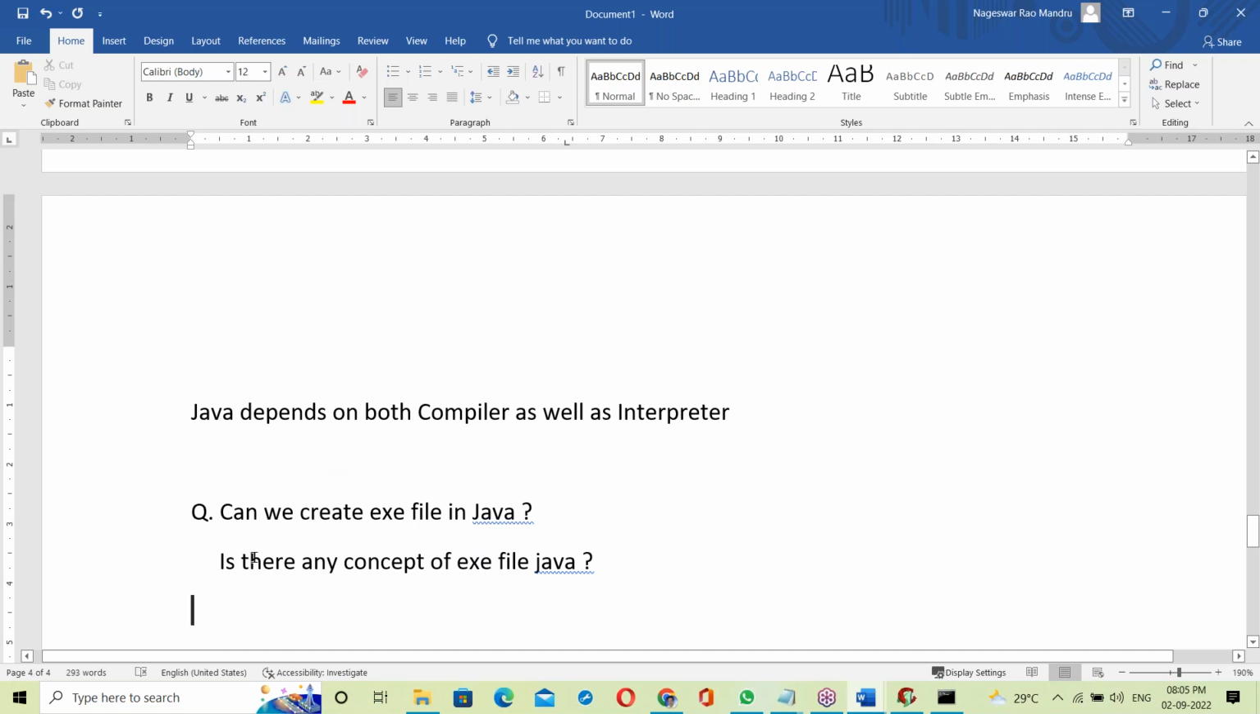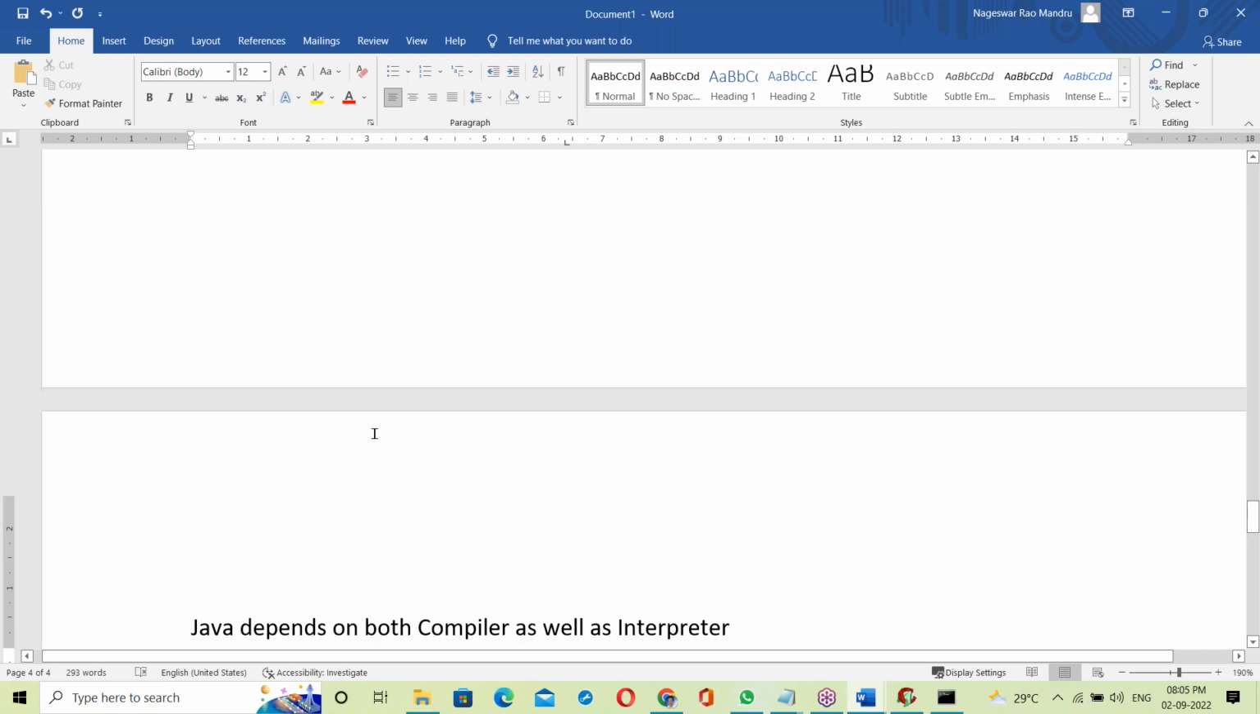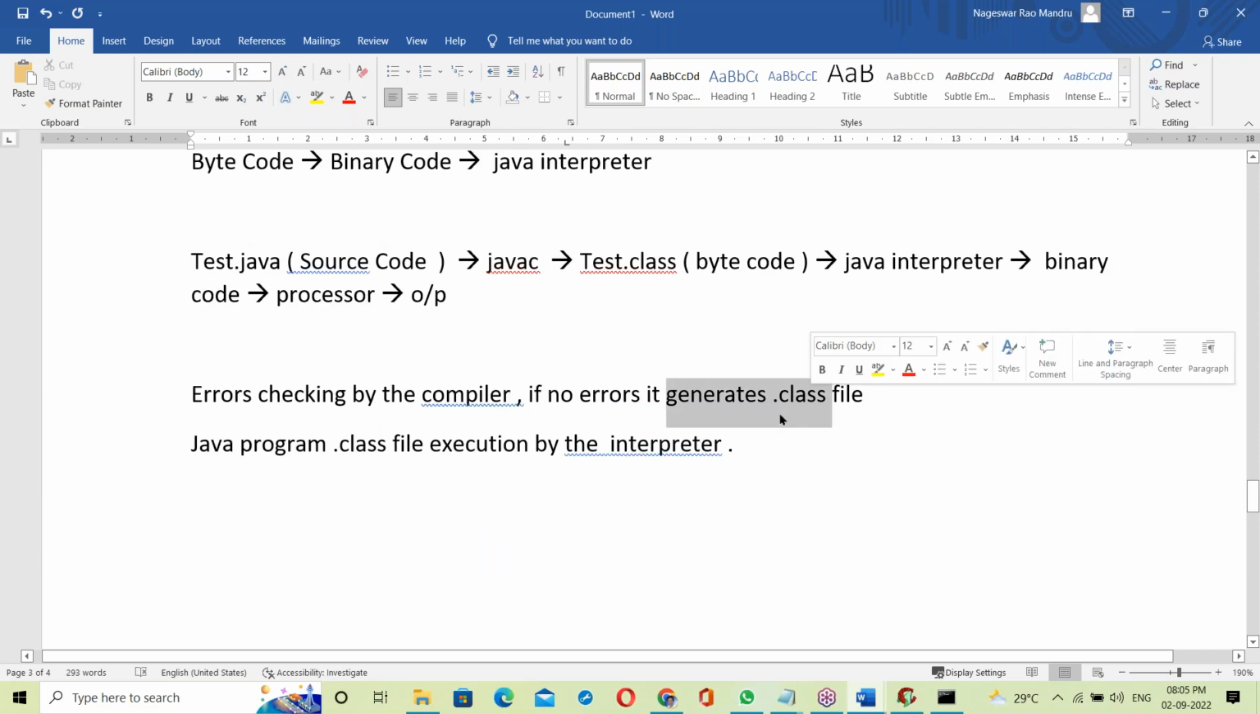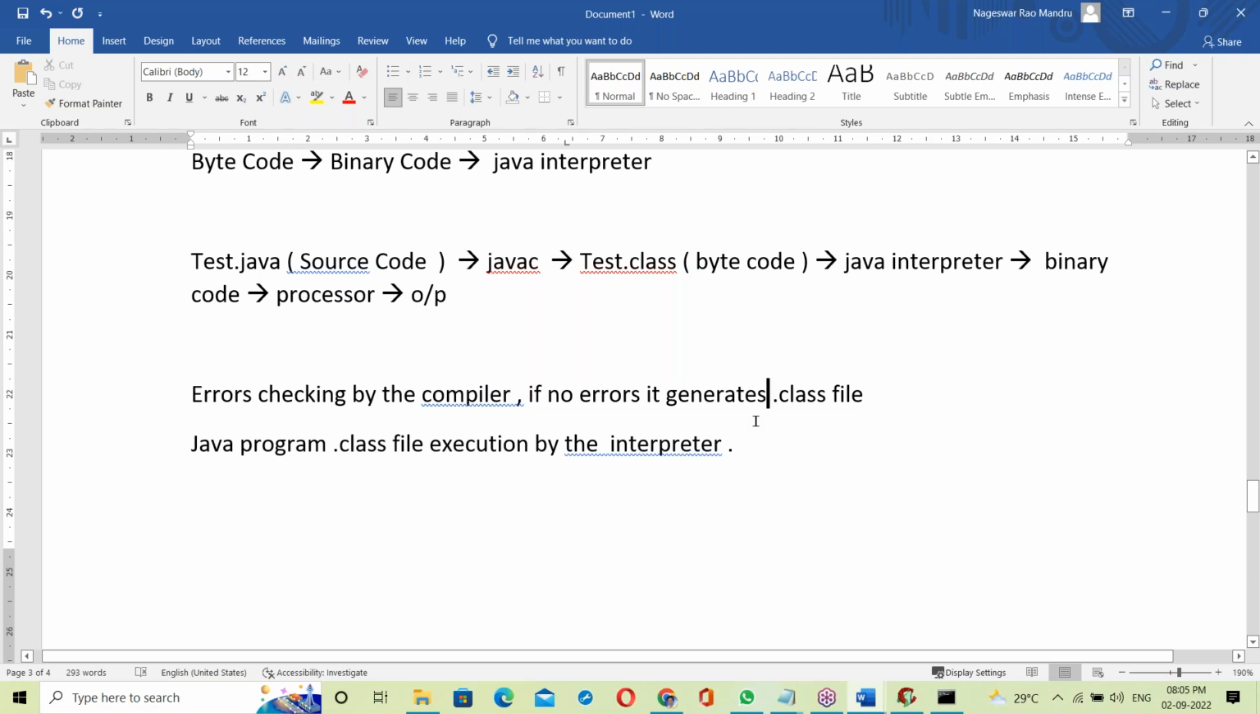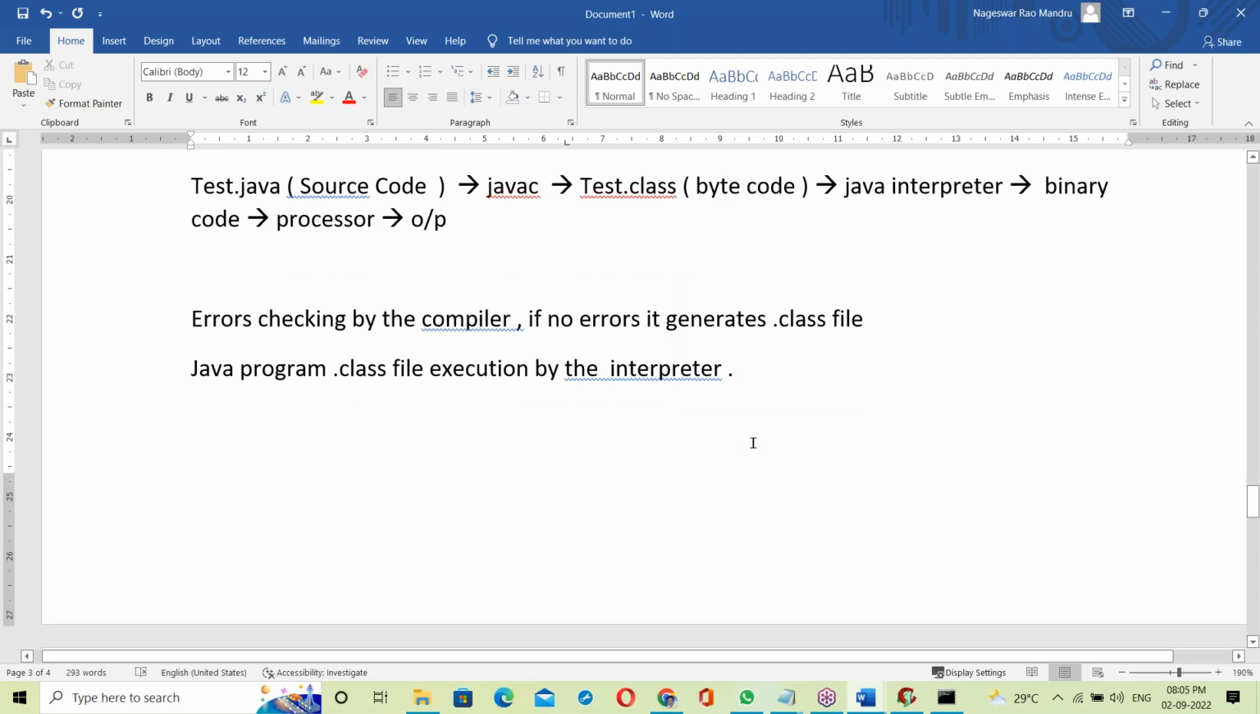With the compiler, there will be an exe file created? That is not Java. The compiler is playing a role: the compiler creates a dot class file. A dot class file is not an exe file. A dot class file is a bytecode file. An exe file is a binary code file. They are different. Tomorrow we'll be discussing the differences between dot class and exe files.